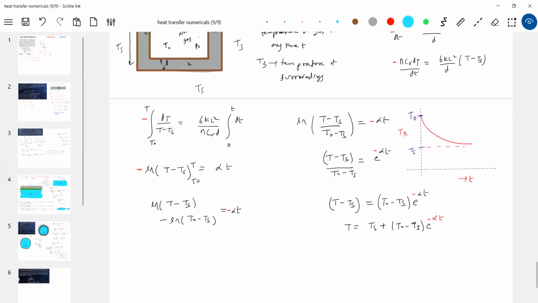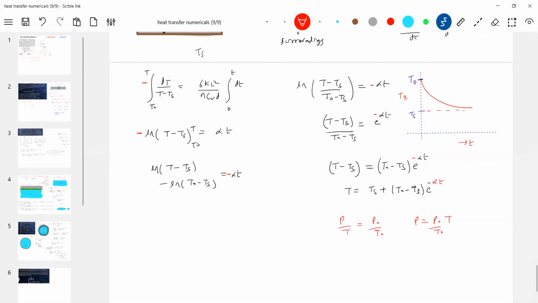What to do? Isochoric process. So what equation can you write? P naught by T naught equal to P by T. Substitute that, so you'll get an expression for pressure.